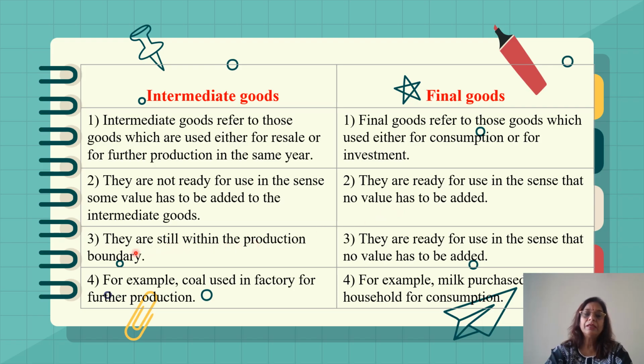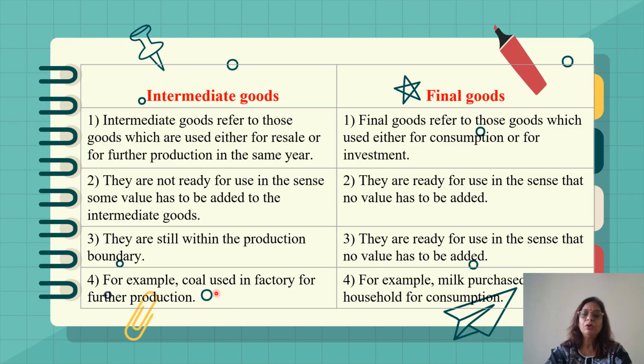Thirdly, intermediate goods are still within the production boundary. I'm going to explain the concept of production boundary in the later slides. So they are within the production boundary. But final goods are ready for use in the sense that no value has to be added. That means they are ready. They are not within the production boundary. They are outside the production boundary.